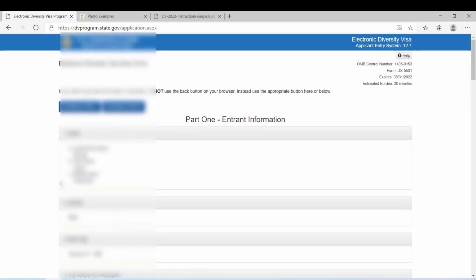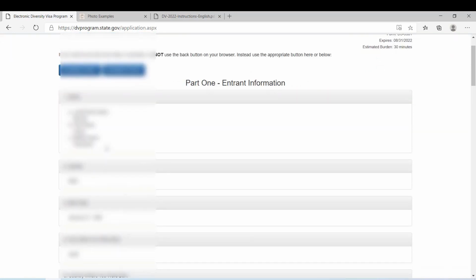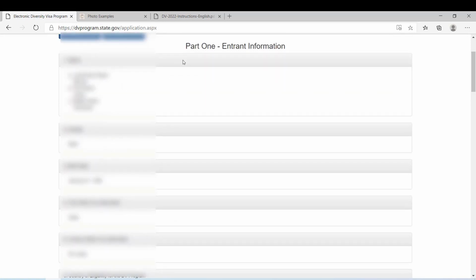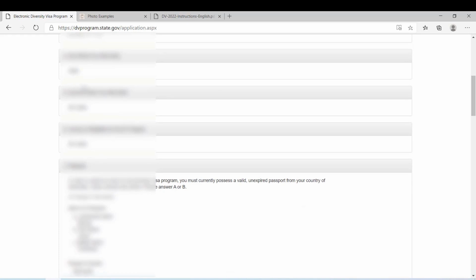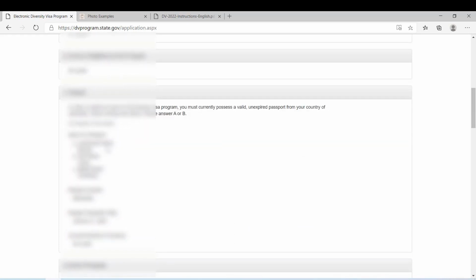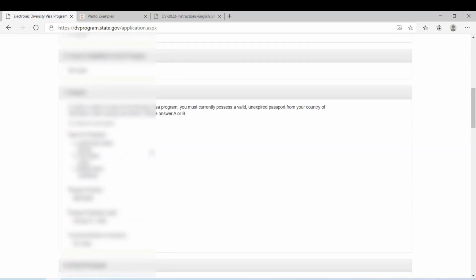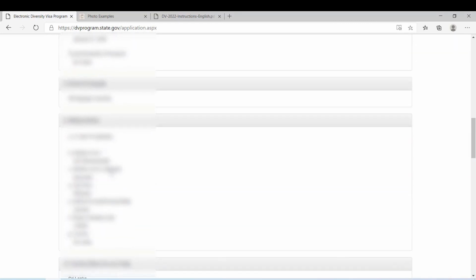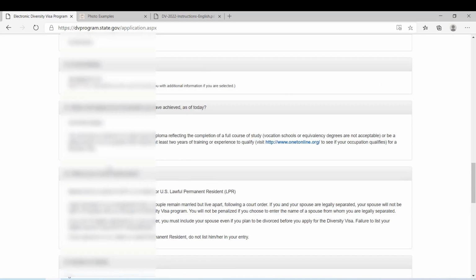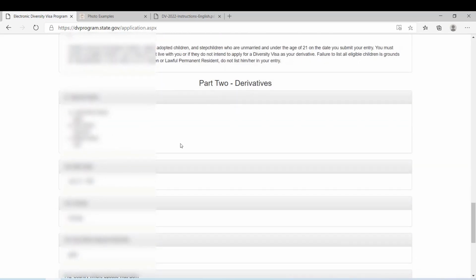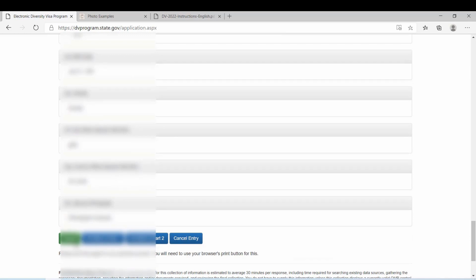And here it's giving an overview about what your information is. So this is your information, part 1, first name, last name, gender, and make sure everything is correct, and passport information, and so on. And also if you are married and your wife or husband doesn't have a passport, that's fine. Only the main applicant needs to have a passport, and the address, and also all the information. And this is about your derivatives, so all the information right there. And if all the information is correct, click submit.